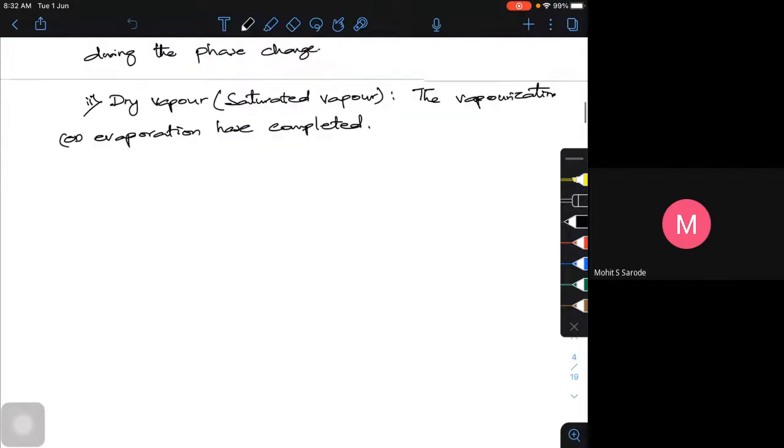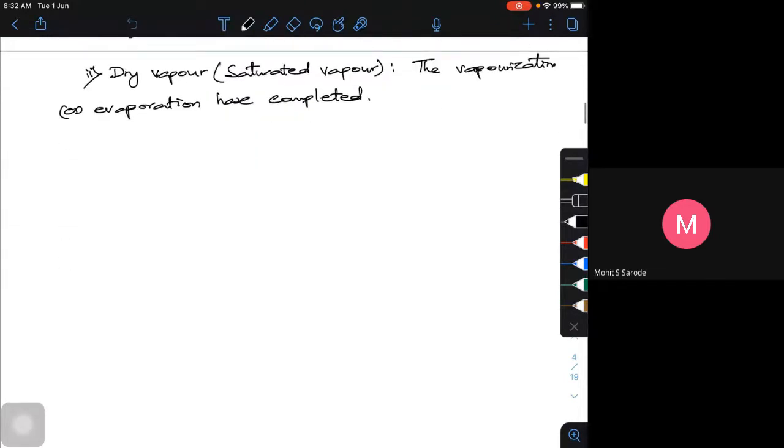So the next definition is superheated vapor. What is it actually? When we try to heat water, I get a mixture of water and vapor, then it completely gets converted to vapor at point 3, as I told. Now when I increase the temperature of the vapor further, beyond the saturation temperature, whatever vapor I get is called superheated vapor.